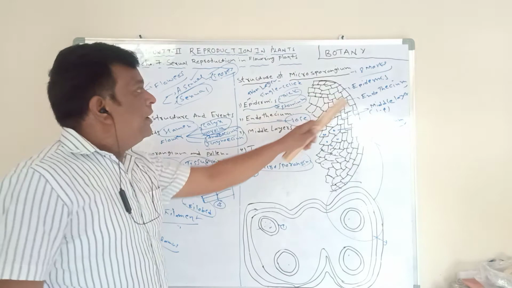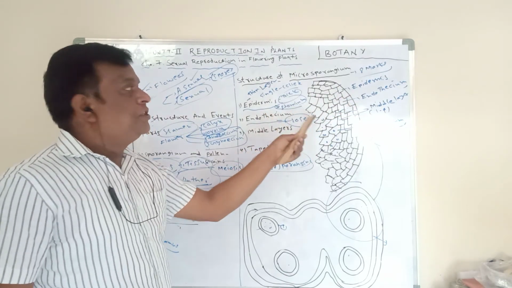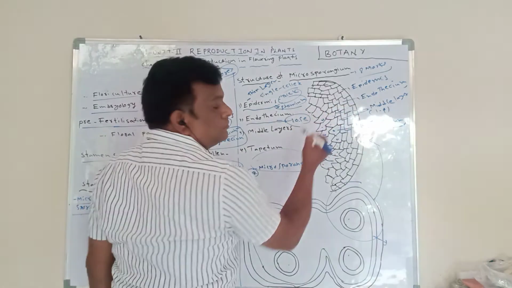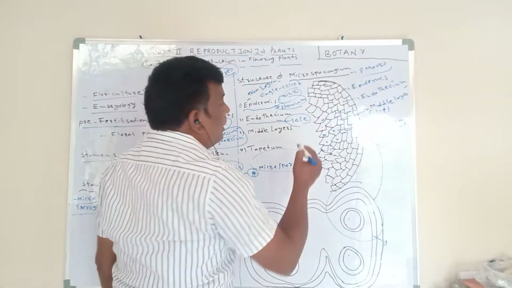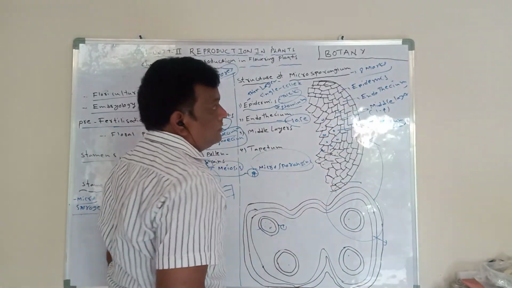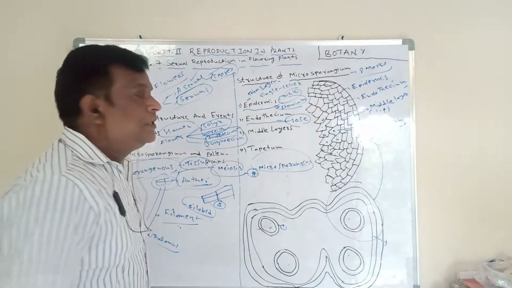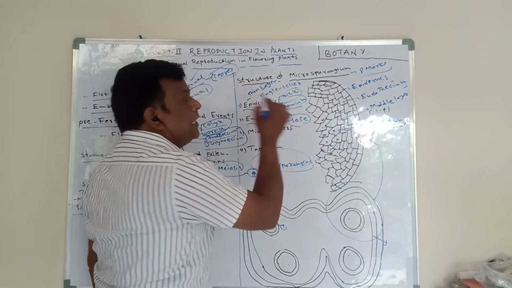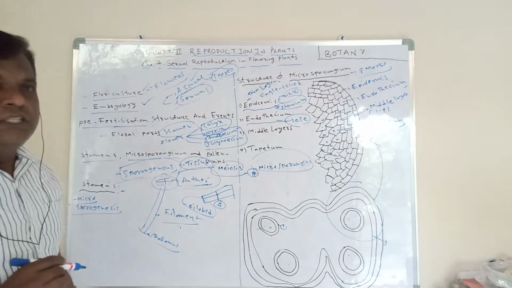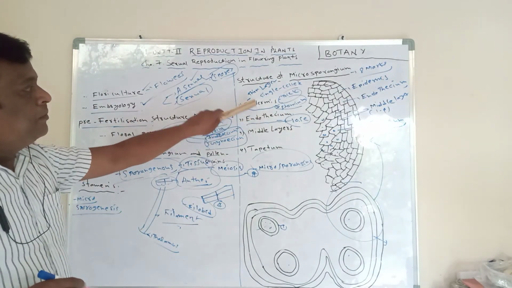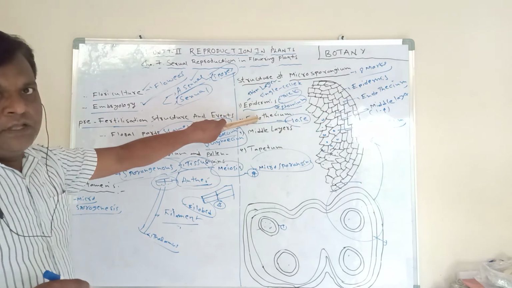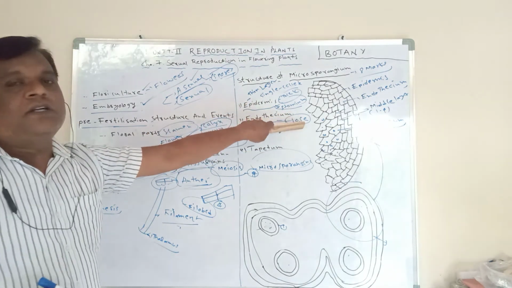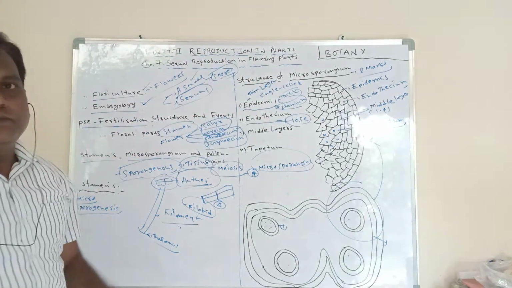The endothecium is single-celled and has fibrous thickenings. They develop radially, radial fibrous thickenings. This layer we call the endothecium. The endothecium is present below the epidermis, single-celled, and its function is to lose water and contact the epidermis.